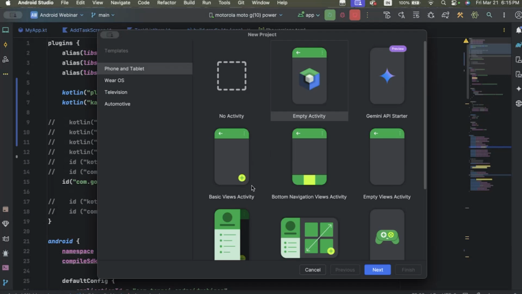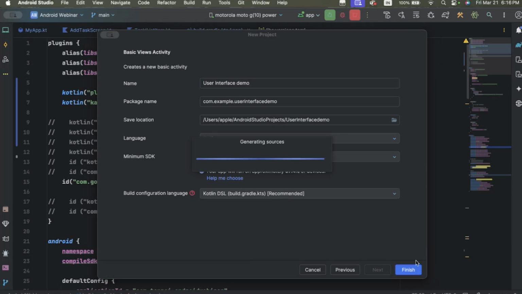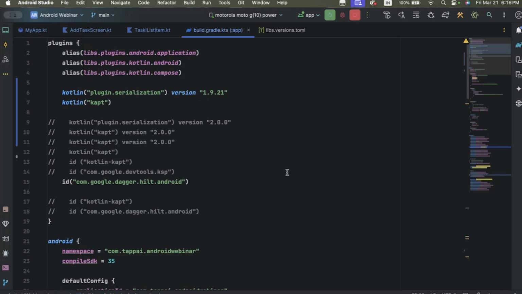Here we select basic views activity for the XML and Kotlin version. Click here. Now just click on the Finish button.